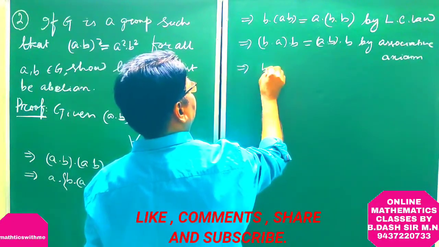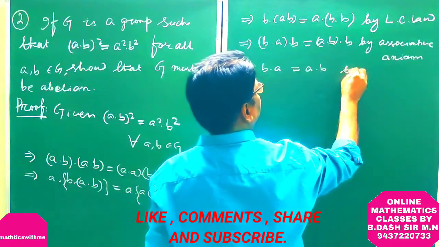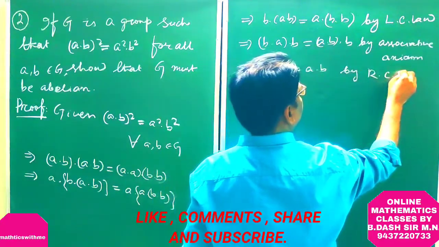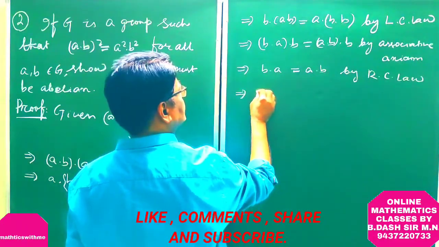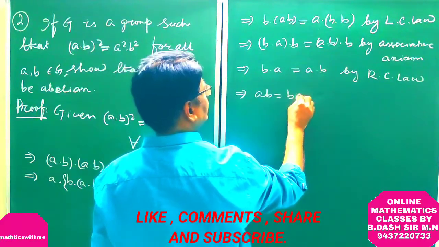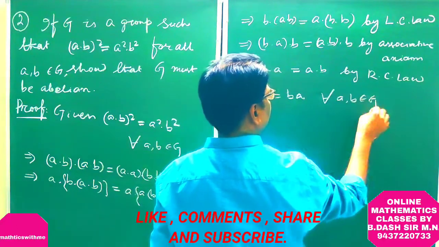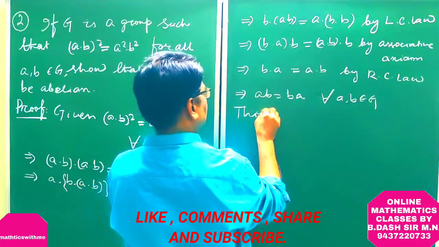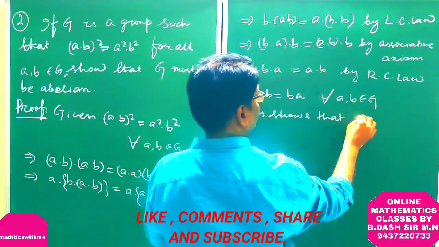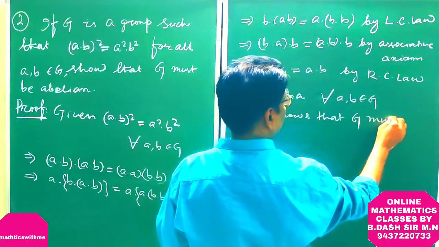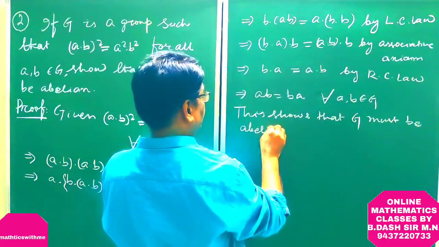This implies ba is equal to ab by right cancellation law. This implies ab is equal to ba for all a, b belongs to G. This shows that G must be abelian.